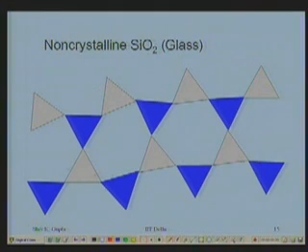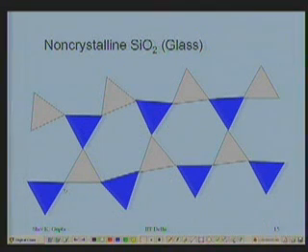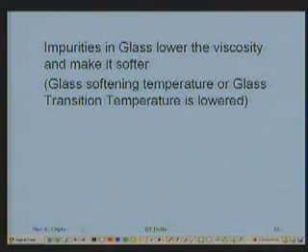So it is not a regular periodic arrangement, and the silicon distance is becoming shorter in some places, and that is what is usually done by the impurities when they are present. So that is a non-crystalline arrangement, and by and large when you melt silica and from the melting point try to solidify, it is very difficult for it to crystallize. It has to solidify in a non-crystalline state. A liquid-like structure solidifies, and what the impurities do, that we shall see next.